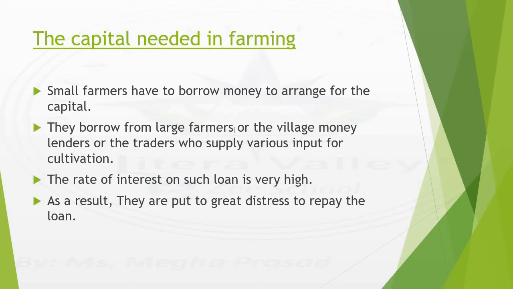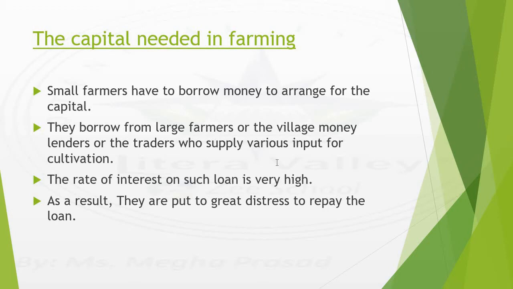The small farmers can even borrow money from the traders. Traders are individuals who provide inputs, or as we can call it, raw material, that are to be used in the land for farming. And these traders are the same individuals who purchase the output of the land and sell it in the market. So the small farmer can borrow from a large farmer, a village money lender, or a trader.